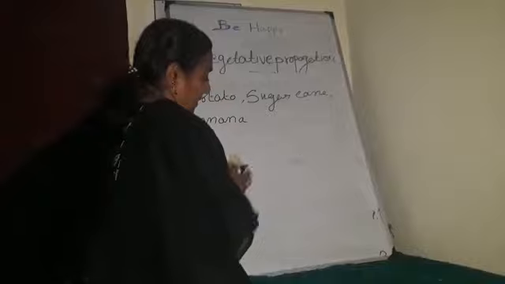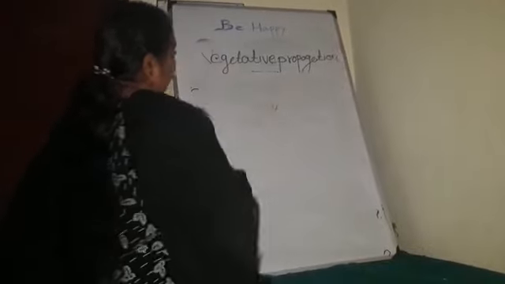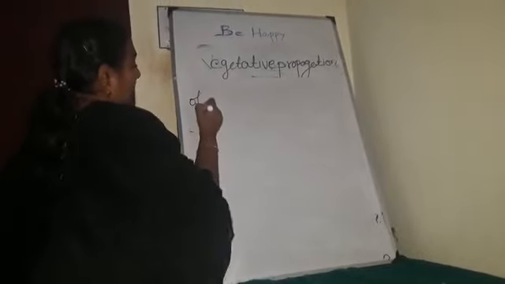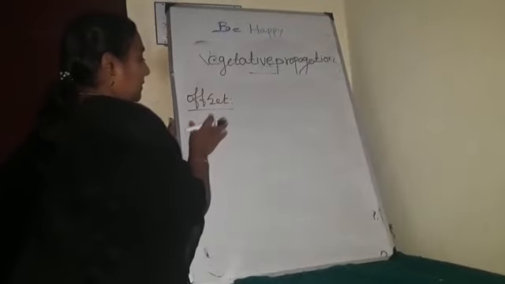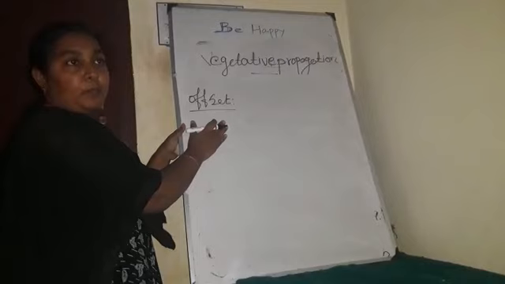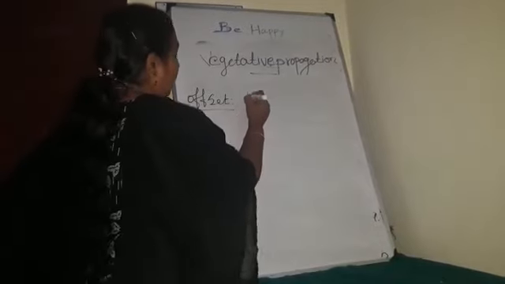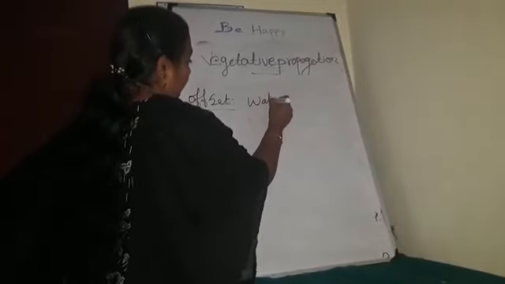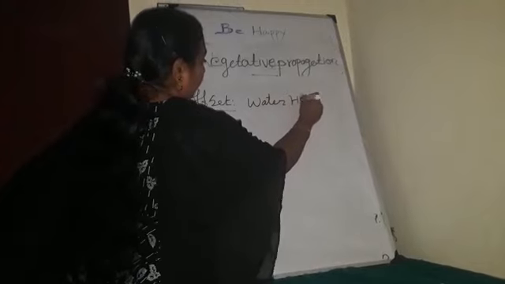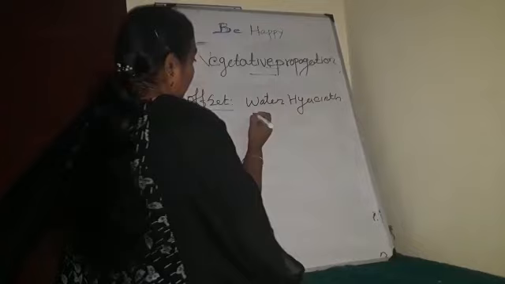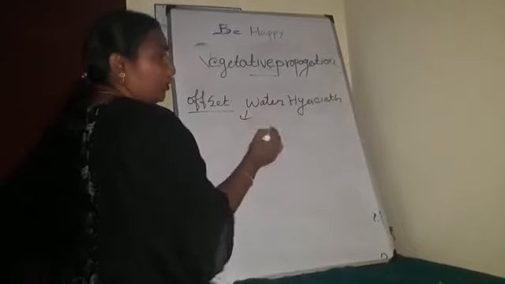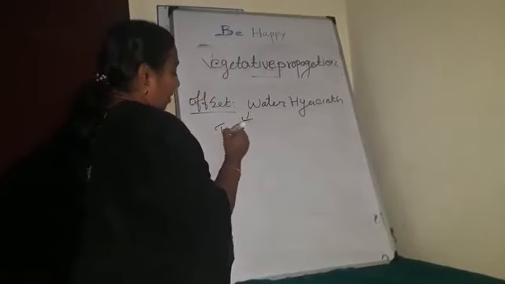Next one, offset. This method of asexual reproduction is mainly present in the water hyacinth plant. This plant is otherwise called the terror of Bengal.